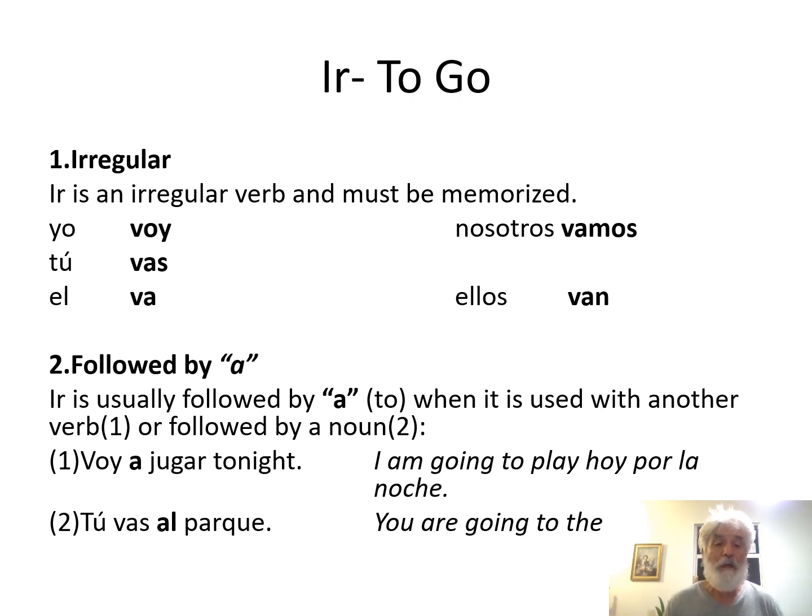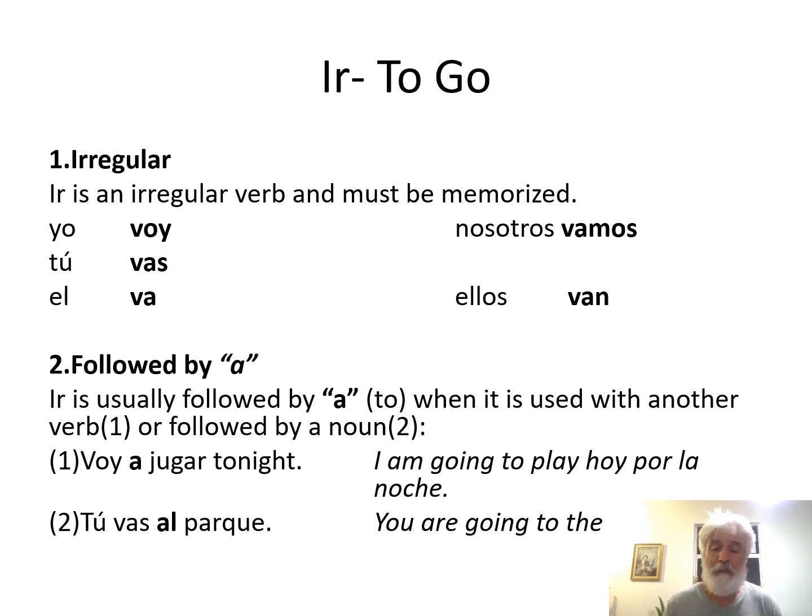Here's a very important rule when we're working with the verb ir. This is going to be on your exams. It's very important. We always follow any conjugation of the verb ir with the preposition a, to. You always have to follow it with a. And then you would put in a place you're going to, a destination. In chapter 3, we have about 15, 20 destinations, the park, the bank, the church that they've given you.